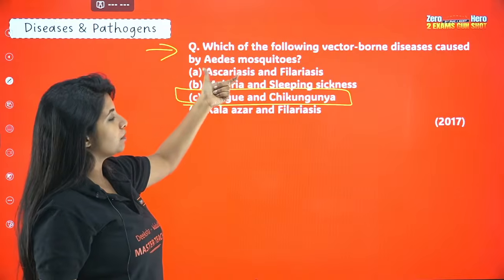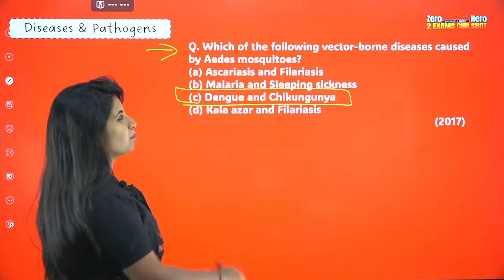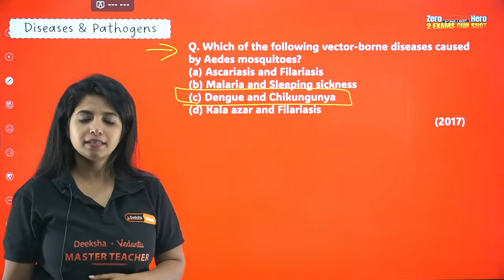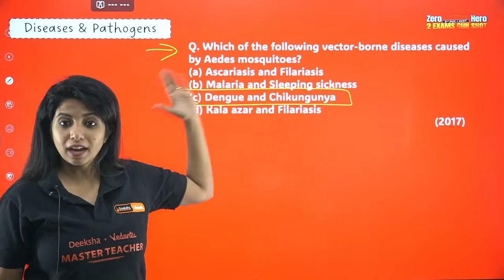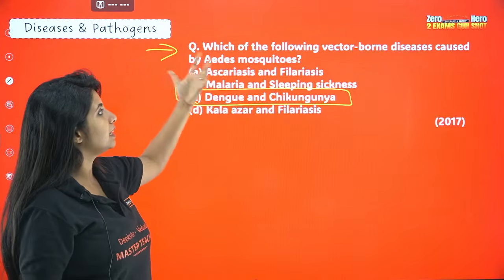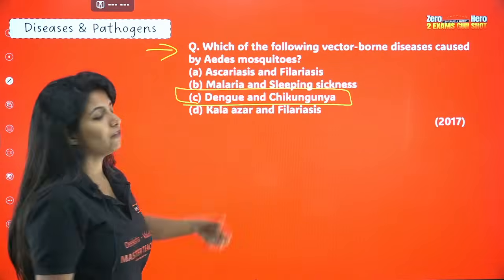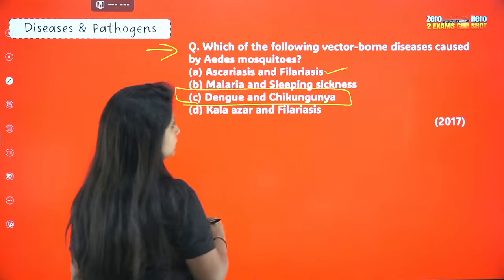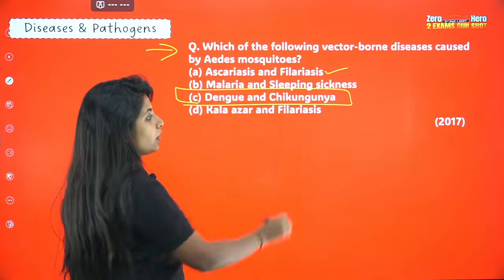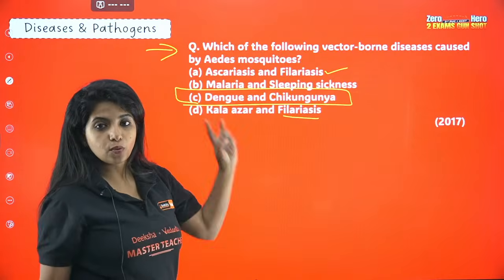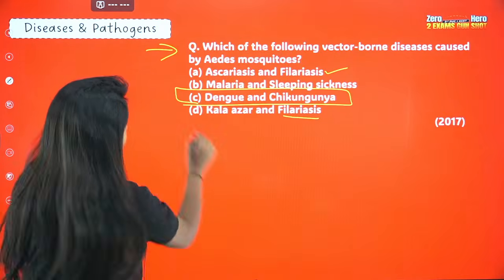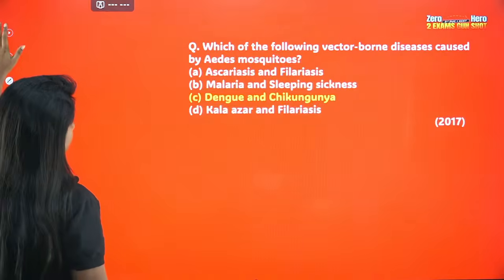Ascariasis is not caused by the transfer of any vector, there is no vector who helps ascariasis to happen, whereas in filariasis, yes, you need a vector. Again, in Kala Azar, you do not need a vector. In filariasis, you need a vector. So the only answer where both of them are vector-borne is C.